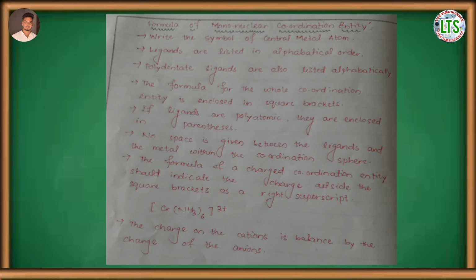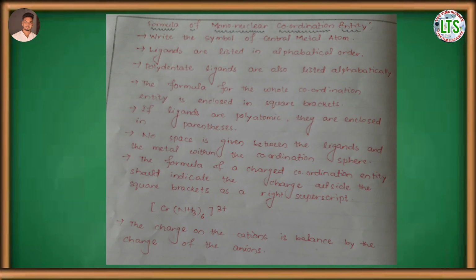Fourth point is the formula for the whole coordination entity is enclosed in square brackets. If ligands are polyatomic like NH3, CN, NO2, they are enclosed in parentheses. Remember, no space is given between the ligands and the metal within the coordination sphere.